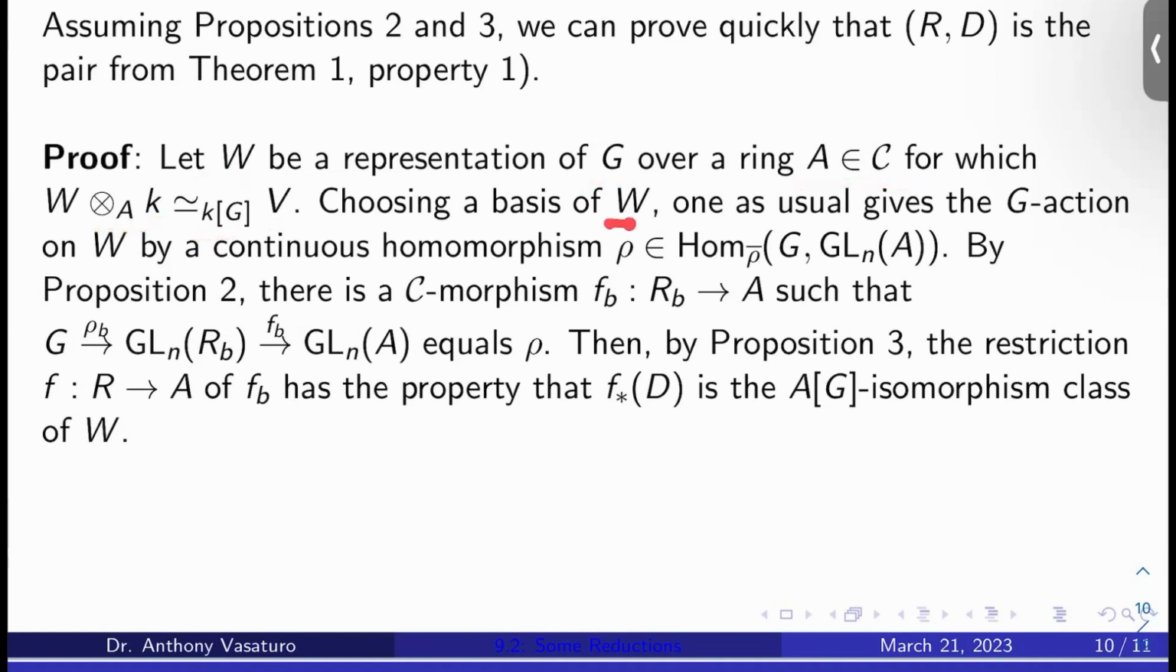We'll choose a basis of W. And so then one can, as usual, give the G action on W by a continuous homomorphism ρ in Hom_ρ̄ from G to GL_N of A. By proposition 2, there's a C morphism F_B from R_B to A, such that the composition G to GL_N of R_B given by ρ_B, followed by F_B, which is the map from GL_N of R_B to GL_N of A, equals ρ. By proposition 3, the restriction F from R to A of F_B has the property that F_* D is the AG isomorphism class of W.